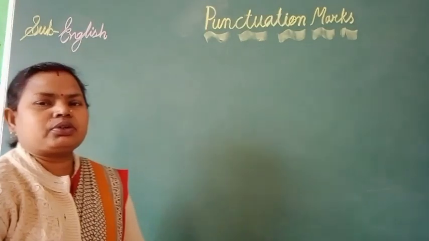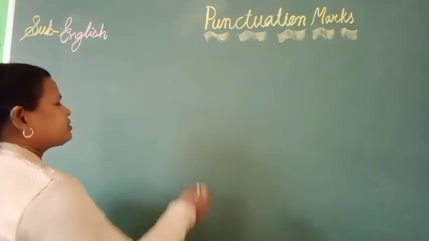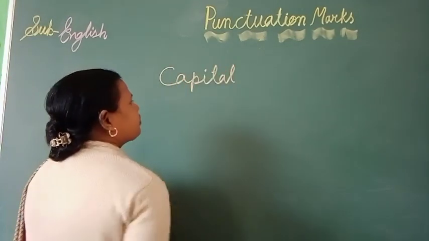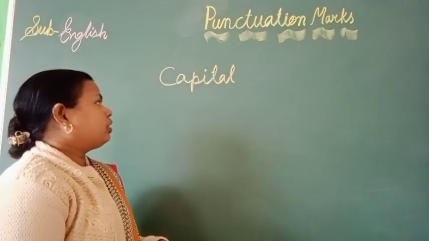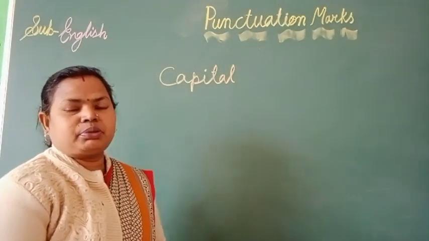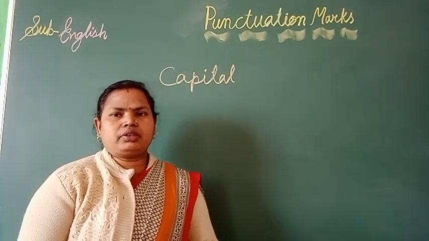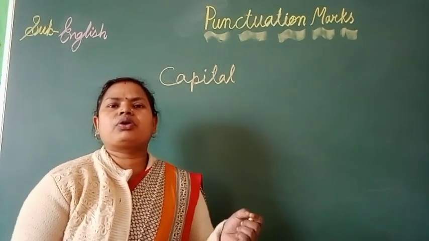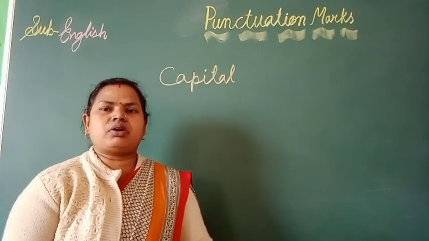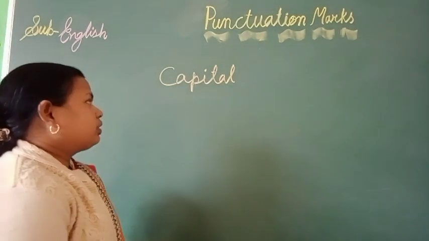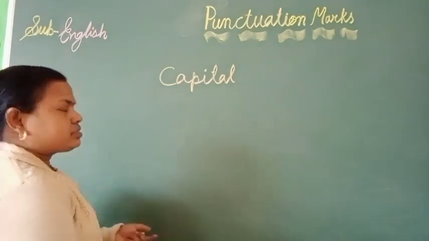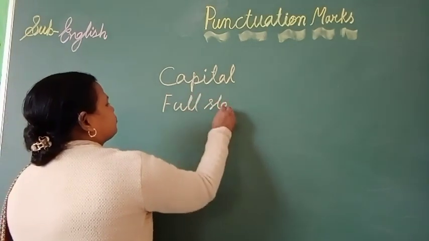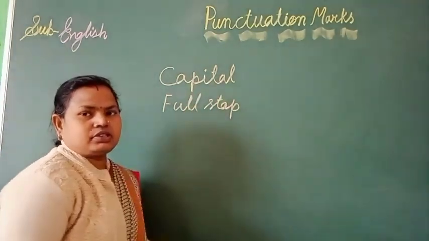First, which you have studied in your previous classes also, that is the capital mark. As you know, capital marks are generally used at the beginning of a sentence or anything when you start writing English. Any essay, any poem or your question answer, the beginning of a sentence is always capital. Second, that is the full stop, which comes at the ending of the sentence.